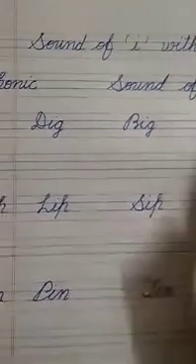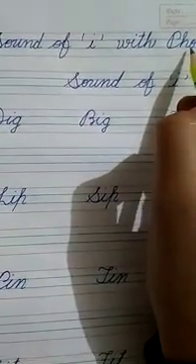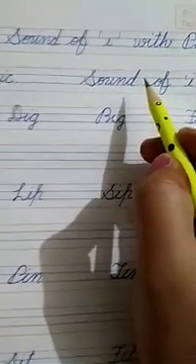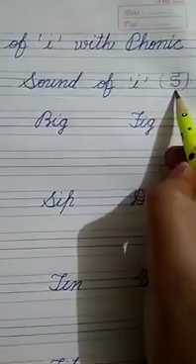I with phonic sounds. Okay. Now we start with the sound of I. Let us talk about I vowel sounds. I sound, with sound come E.